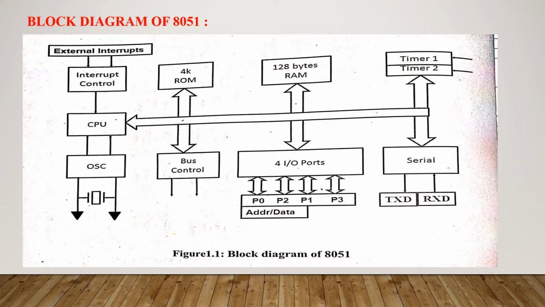Second block is memory. First, ROM memory. It is also called program memory or code memory. ROM is used to store the CPU instructions only. A program in the memory will be retained even if the power is down or the system is reset.